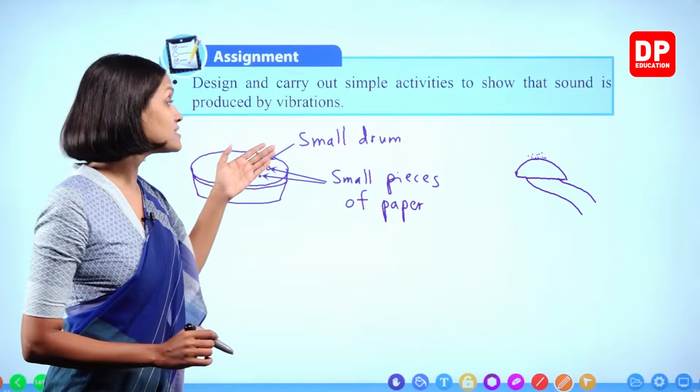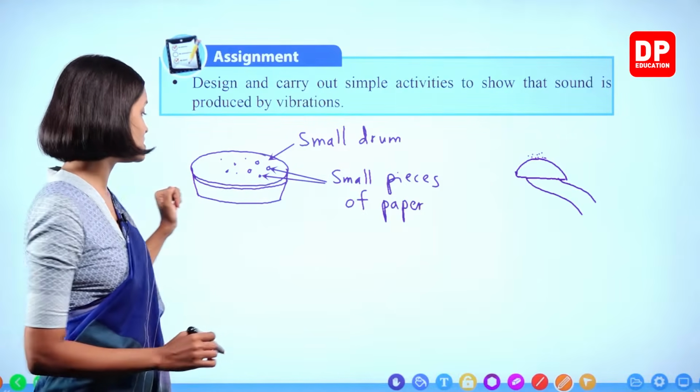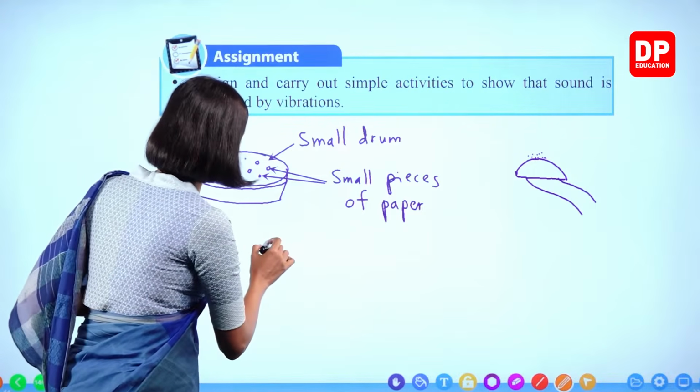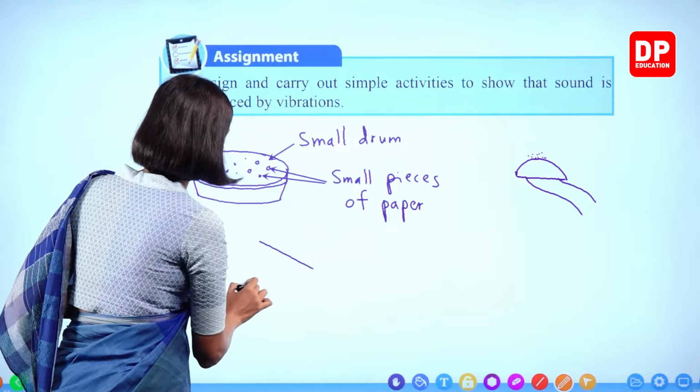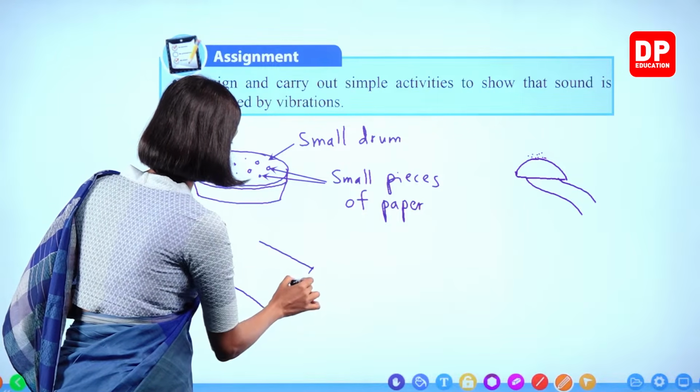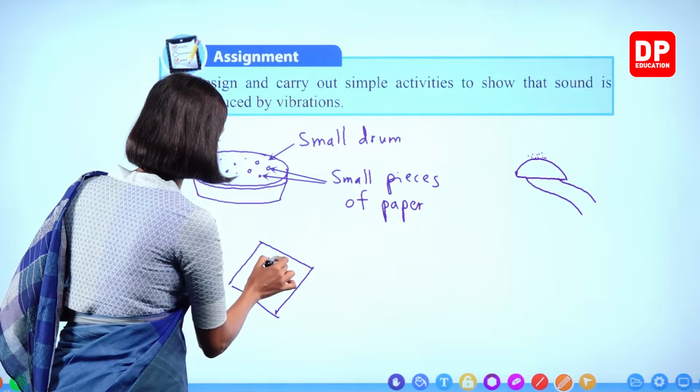Do you remember in the 7th lesson we did another activity? What we had to do was we had to take a radio, and on the speaker of the radio.